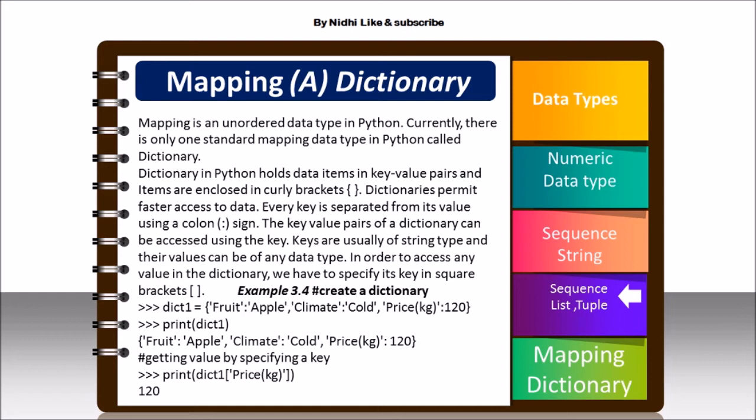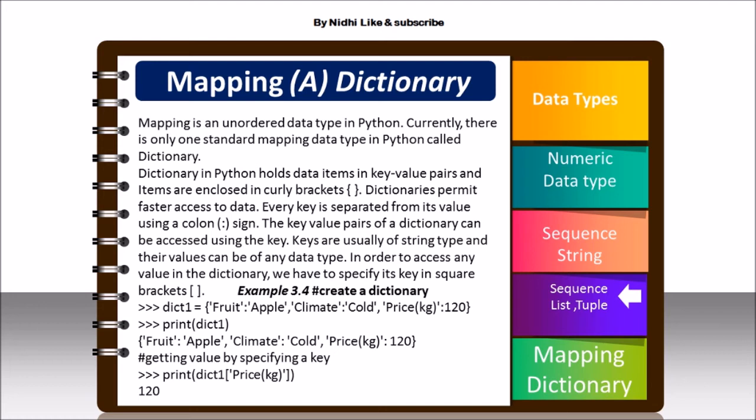Every key is separated from its value with a colon symbol. Here is an example, dict1. Dict1 means dictionary 1, and it is equal to curly brackets. Fruit is a key and it stores the value apple. Similarly, climate is a key and cold is the value for that climate. The key and value are separated with a colon symbol, and a comma separates two key-value pairs. If you print dictionary 1, you will get these values as a result.